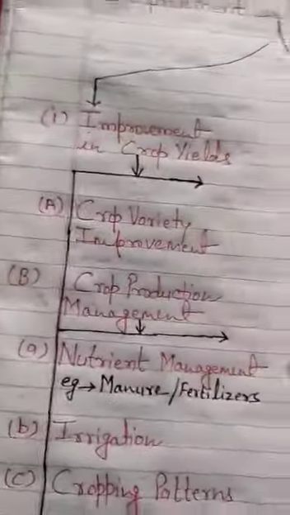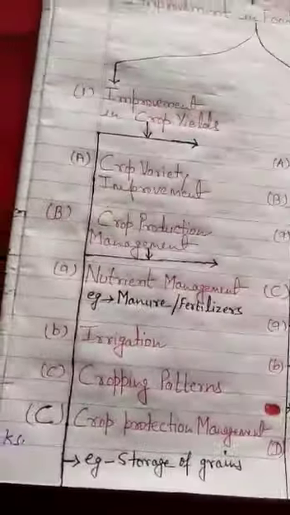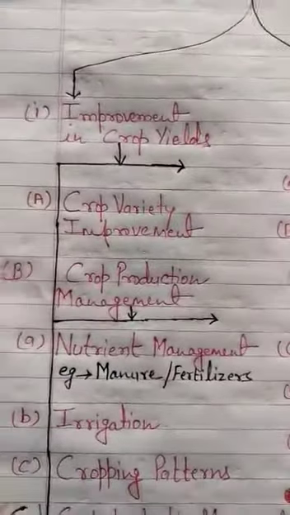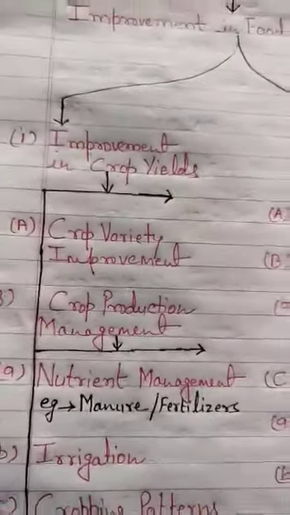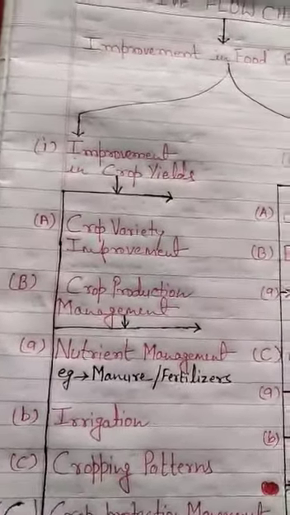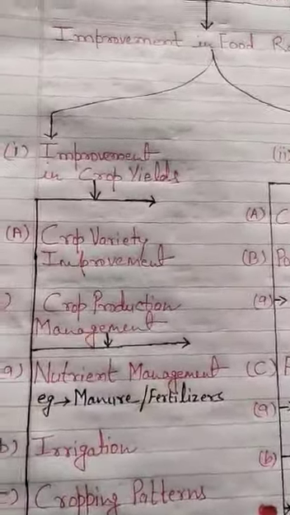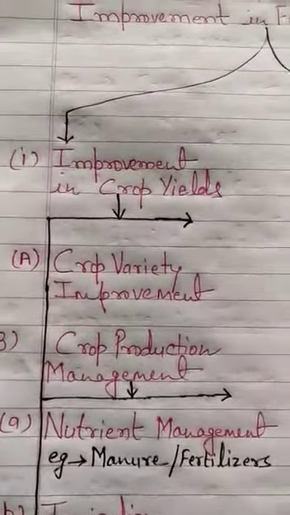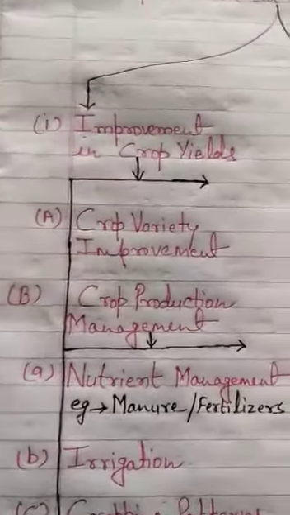It has a total of 3 points. We are having 3 kinds of improvements in crop yields. The number 1 is crop variety improvement.